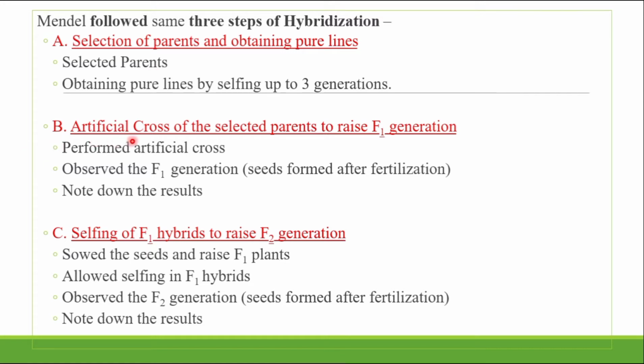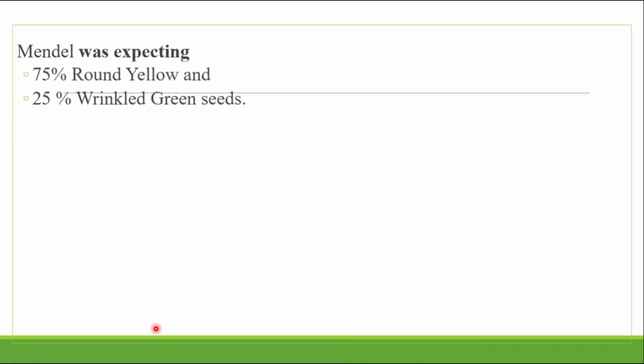The second step is the artificial cross of the selected parents to raise the F1 generation. Perform the artificial cross, observe the F1 generation, the seeds formed after fertilization, and note down the result. And what's the last step? All of you know, it is selfing: the selfing of the F1 hybrid to obtain the F2 generation. Sow the seed and raise the F1 plant, allow self-pollination in the F1 hybrid, observe the F2 generation, the seeds formed after fertilization, and note down again the result.